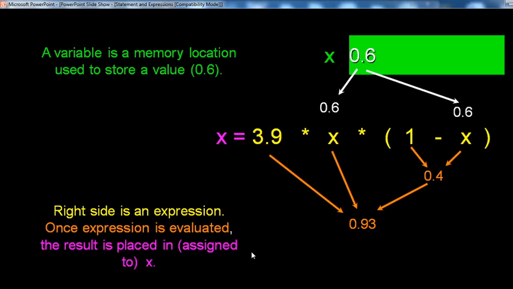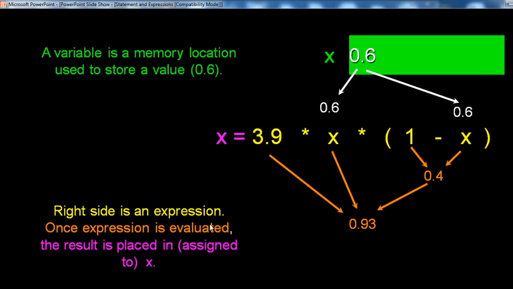Another example. A variable is a memory location used to store a value. The variable is x and the value is 0.6, stored in this memory location. See the same example, x equal to 3.9 multiplied by x multiplied by 1 minus x. If x equal to 0.6 is put in as the x value, then 0.6 multiplied by 3.9, and 1 minus 0.6 gives 0.4. Multiplying 3.9 by 0.6 by 0.4 gives a total of 0.93. That is the output displayed, x equal to 0.93.